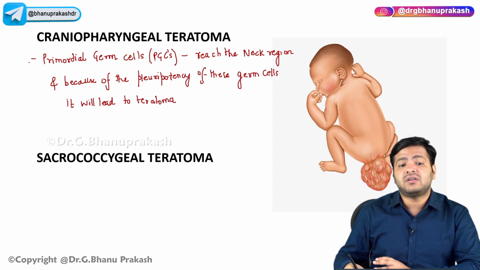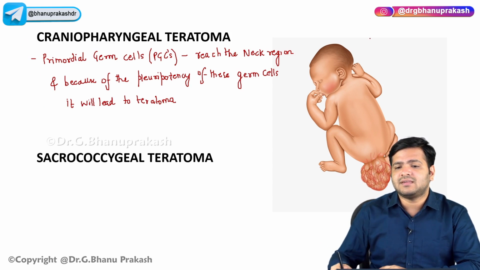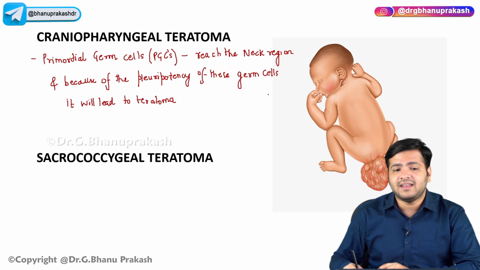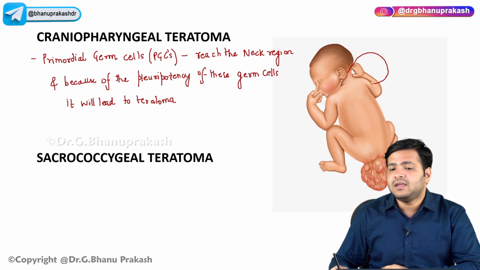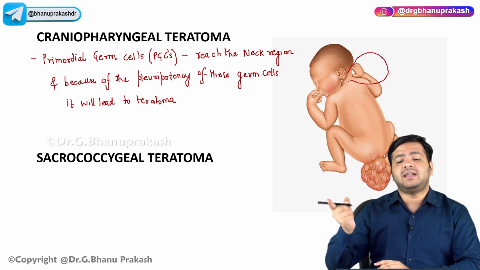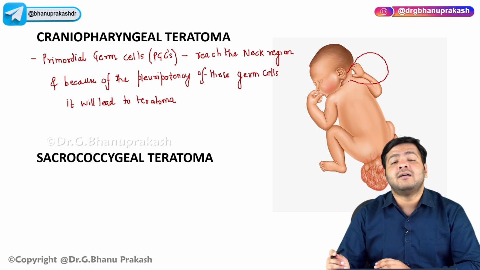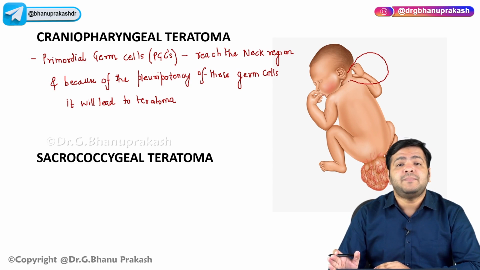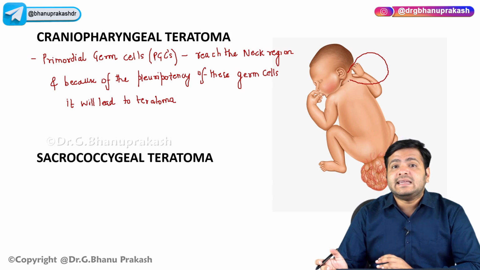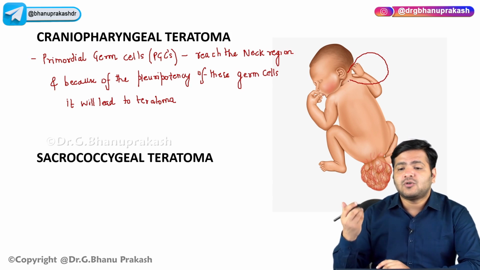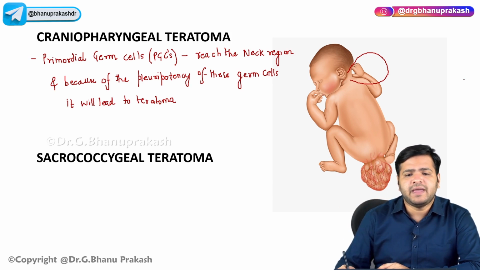Now you already know craniopharyngeal. The name itself suggests that it is in the neck region, the pharynx and the cranium part, right? So in the neck region, basically there will be an outpouching which will develop as a result of these germ cells. Pluripotency means the ability of the germ cells to form all the three germ layers, right? Pluripotent, they have the ability to divide, and that is why they can lead to teratoma or tumor of these germ cells. Apart from that, there could be one more abnormal migration.